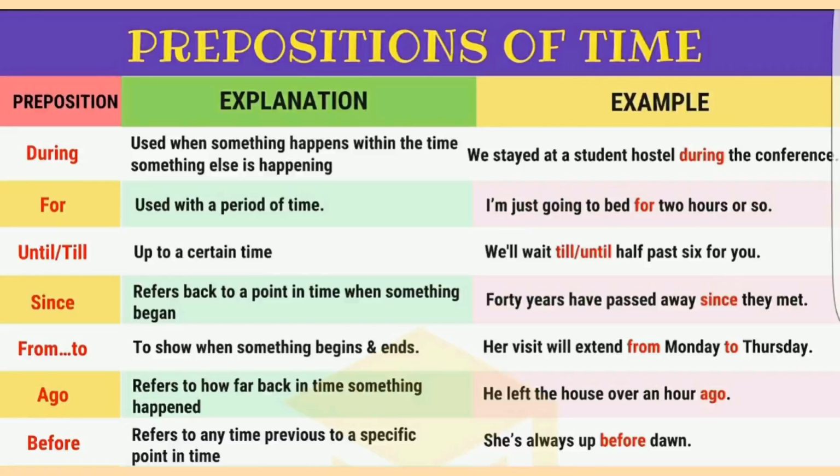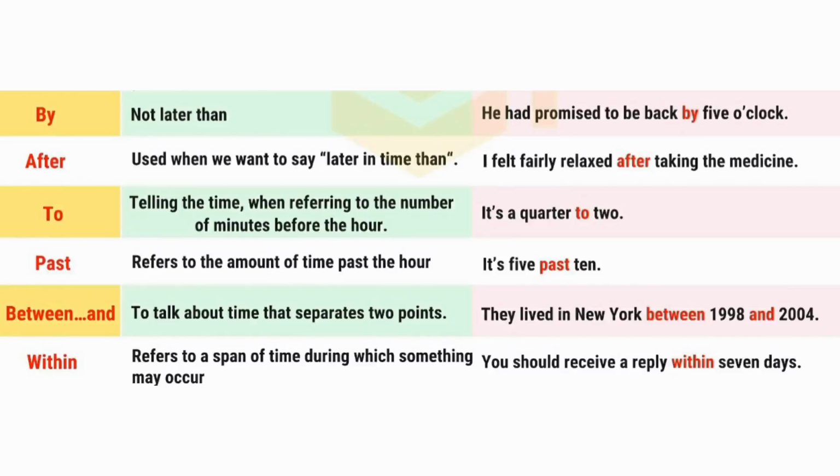Now, when you look in the center, you see the explanation for using these prepositions. One such explanation is, we use during when something happens within the time something else is happening. In other words, both things are happening at the same time. Here are a few more words for preposition of time.